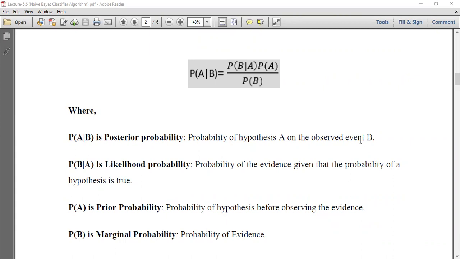Probability of A is the prior probability of the hypothesis before observing the evidence, and probability of B is the marginal probability, the probability of the evidence.